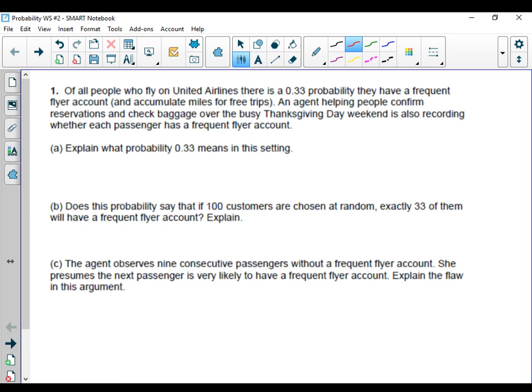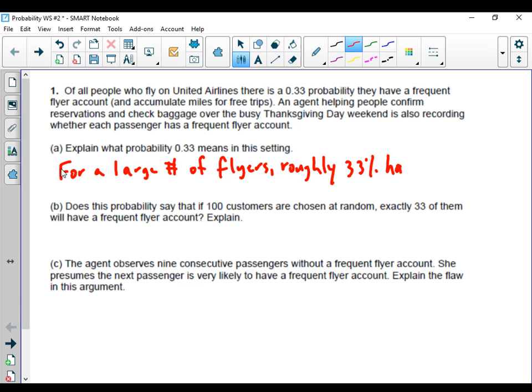Basically, anytime we have a probability, remember it means for a large number of, in this case, flyers, roughly 33% have a frequent flyer account. So the big thing here is this has to be for a large number of flyers.